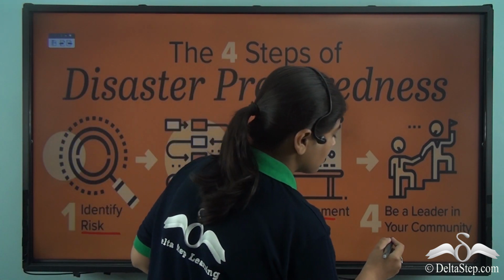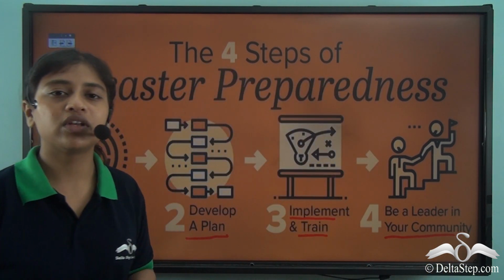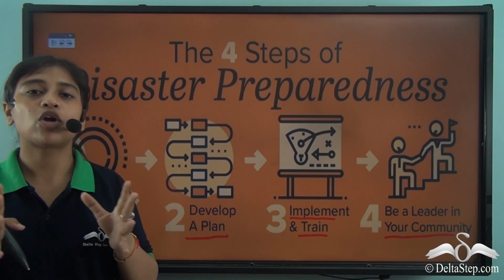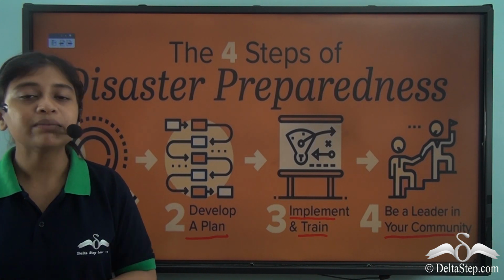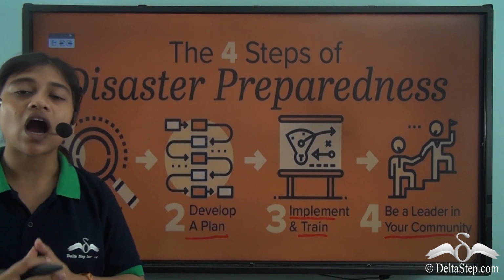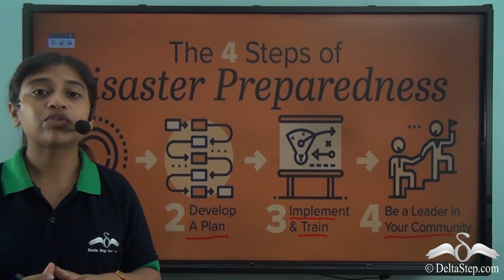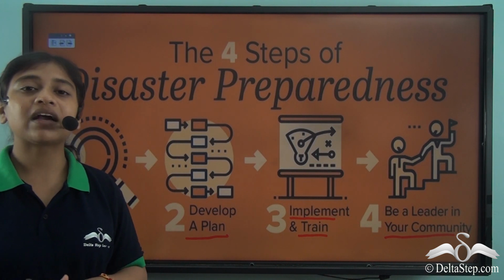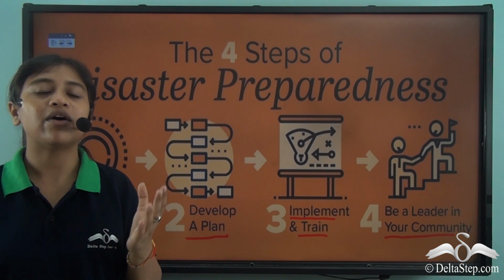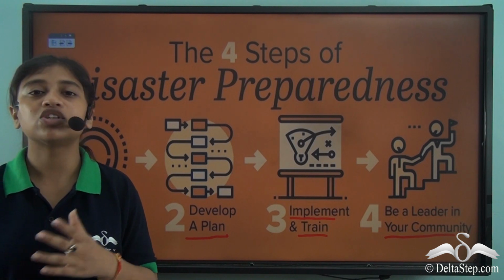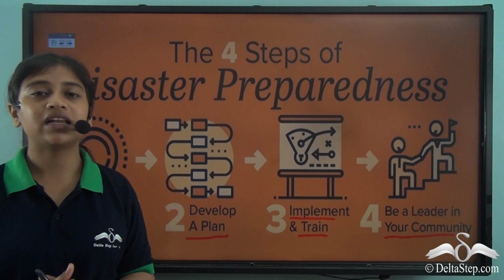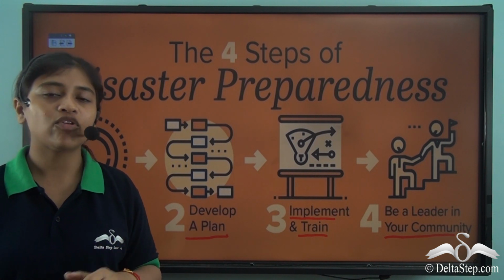Finally, is to become a leader in your community. So it is very important that after acquainting ourselves with the proper knowledge and the precautionary measures that we could take before a disaster, we need to keep ourselves calm and strong. If we panic, we could worsen the situation. So acting as a leader in your community, helping others and making them aware of the probable risk and precautionary measures is very important. So these are the 4 steps that will help us prepare strongly for any disaster.